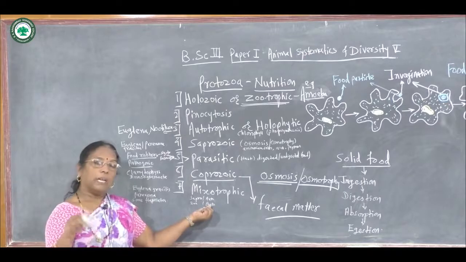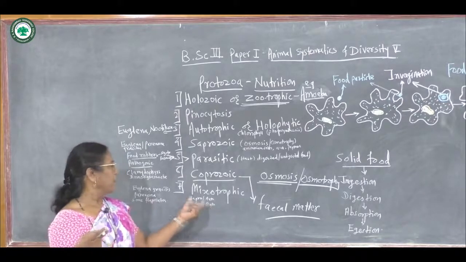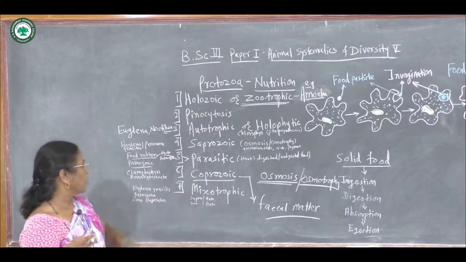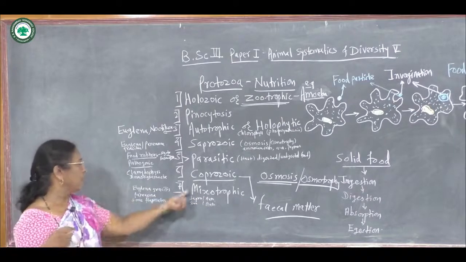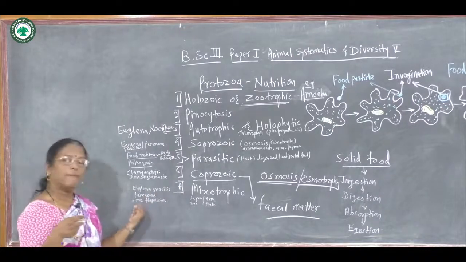This mixotrophic type of nutrition is found in Euglena gracilis, Paranema, and some flagellates.